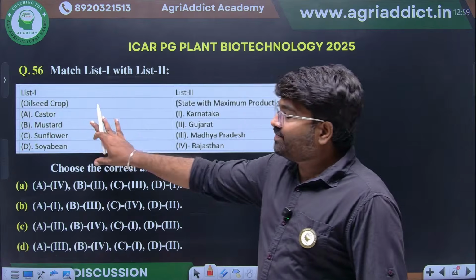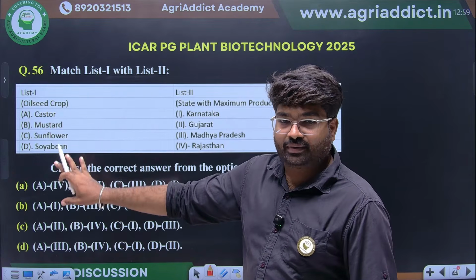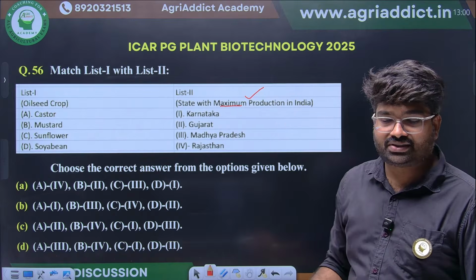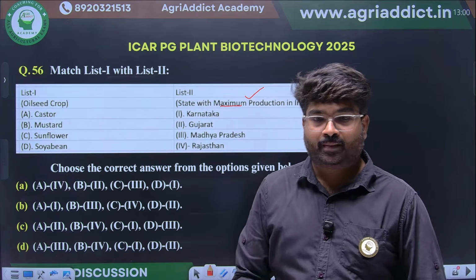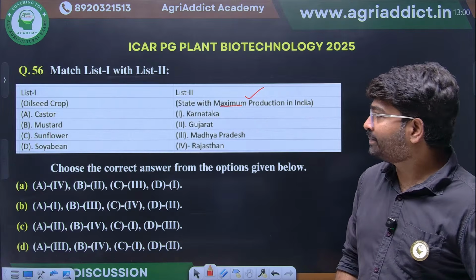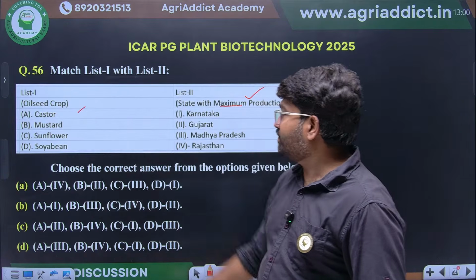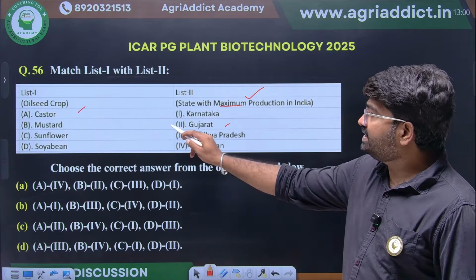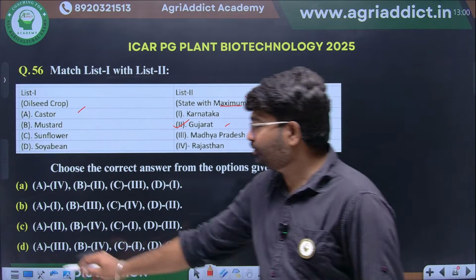Next, they have given different crops, and state with maximum production. General agri question. Different crop and state with maximum production. Castor production will be always more in where? Gujarat for G2. Okay, G2.